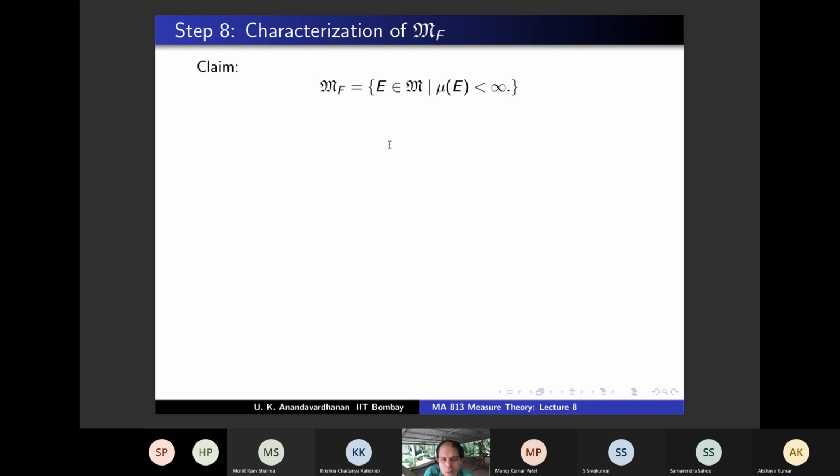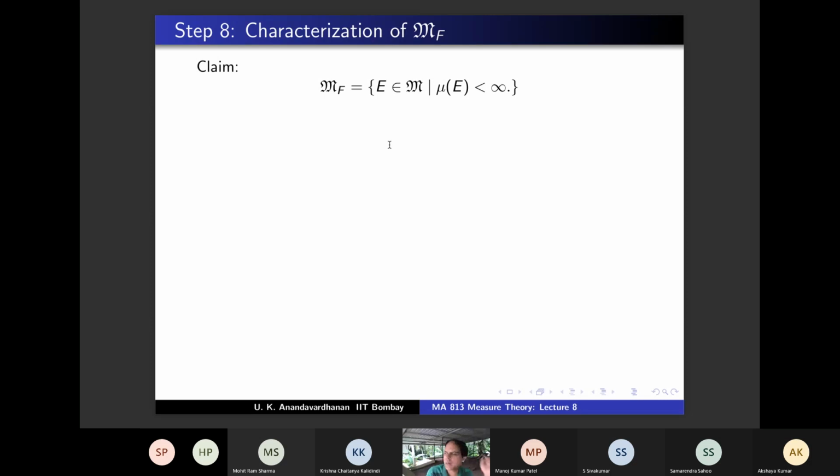M is defined in terms of MF, right? M is all those sets whose intersection with arbitrary compact sets belong to MF. Now we are working out the other way. MF is nothing but all those sets in M with finite measure. So you have to show two containments: LHS is contained in RHS and RHS is contained in LHS.